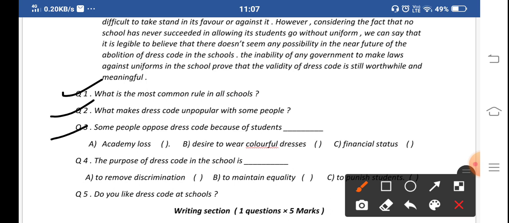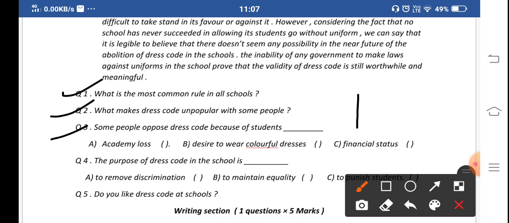Talking about question number three, there are 3 options, and we have to select any one correct option. The question is very simple. Some people oppose dress code because of the students' dash. Why? Because of students' academic loss, or desire to wear colorful dress, or financial status. We have to write here.